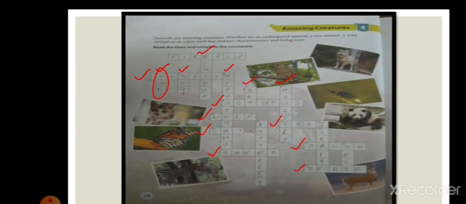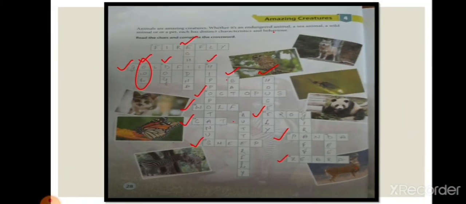It is housefly. The spelling of housefly is H-O-U-S-E-F-L-Y, housefly. Okay, the next is the 11th one, and it is, this insect has taste sensors on its feet. Okay, it is butterfly. 11th one is butterfly.